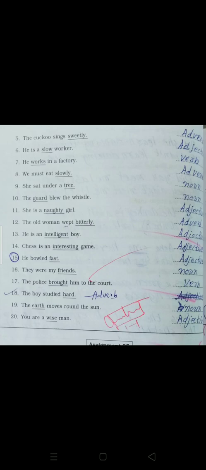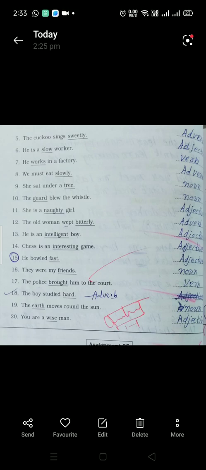So try to complete this. We have already done it in the classroom. Those who have not done, try to complete it.